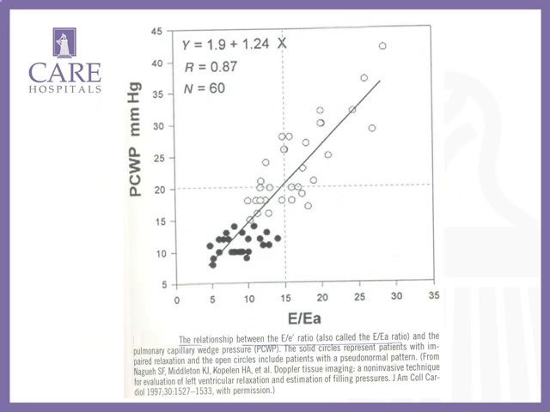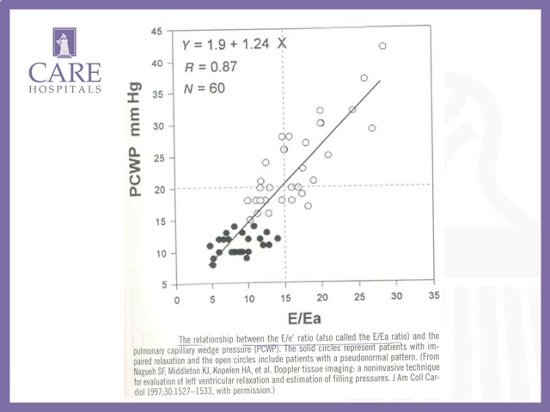And the E by A ratio. Earlier we calculated one E by A ratio, where E is 100 and A is around 4, so we got a ratio of 25. There is very good correlation between pulmonary capillary pressures and the E by A ratio.